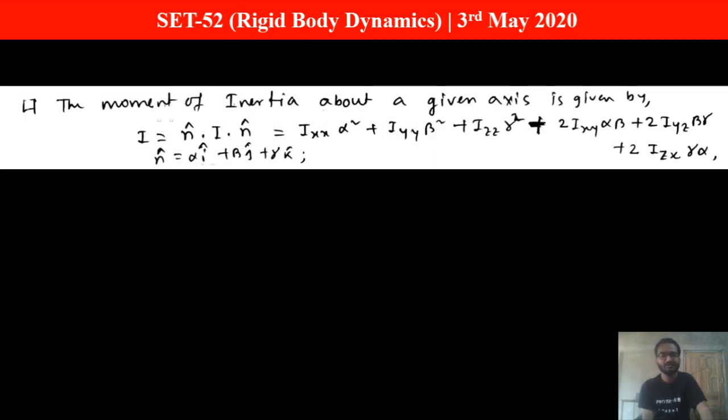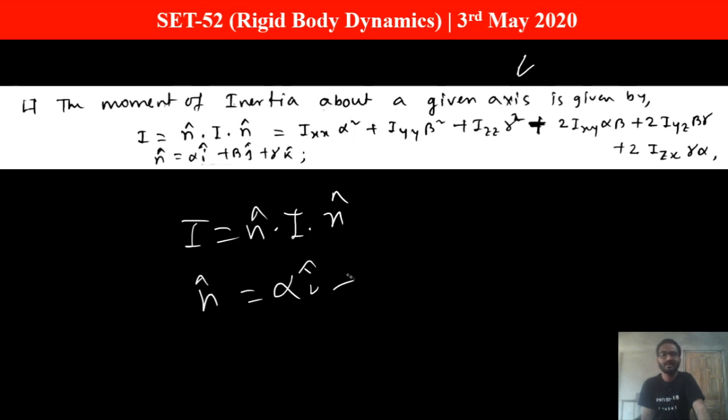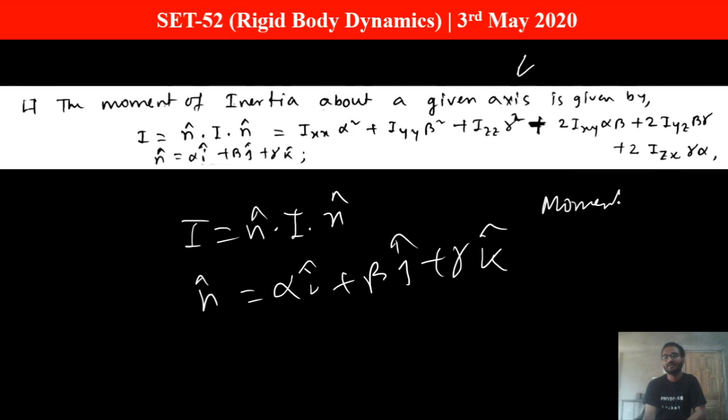The moment of inertia about a given axis is given by I equals to n cap dot I n cap, where n cap is the direction defined by alpha i cap plus beta j cap plus gamma k cap, and if you expand this, you get Ixx alpha square plus Iyy beta square plus Izz gamma square, and so on. Ixx, Ixy, Iyy, Iyz, Izz, these are the components of the moment of inertia tensor. I have already introduced this moment of inertia tensor.